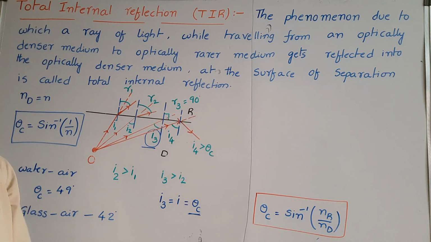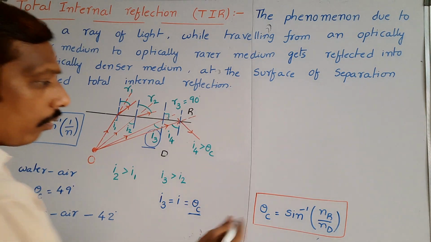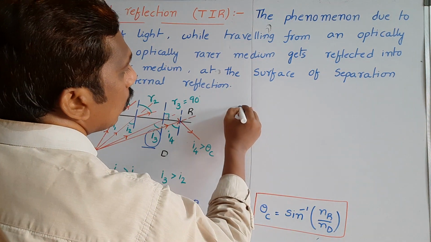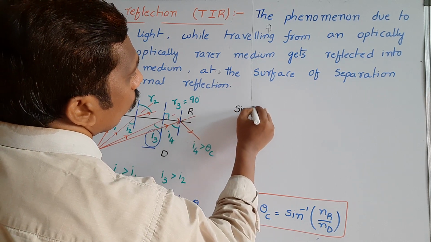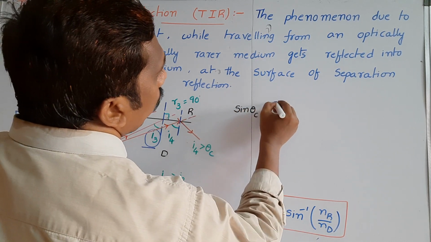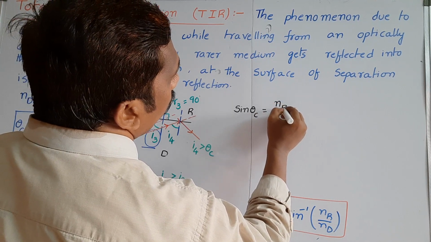Next, here we already derived the critical angle formula: sin theta c is equal to nr by nd.